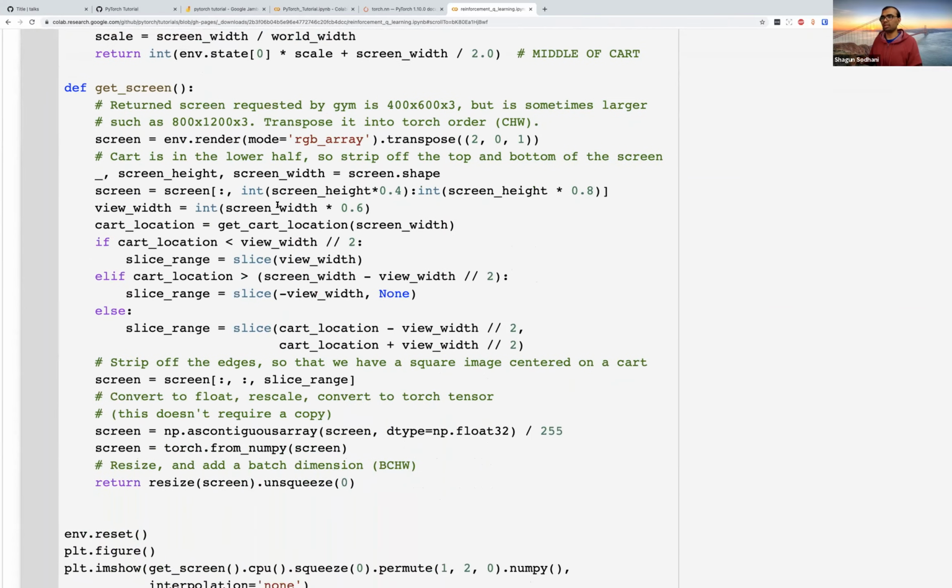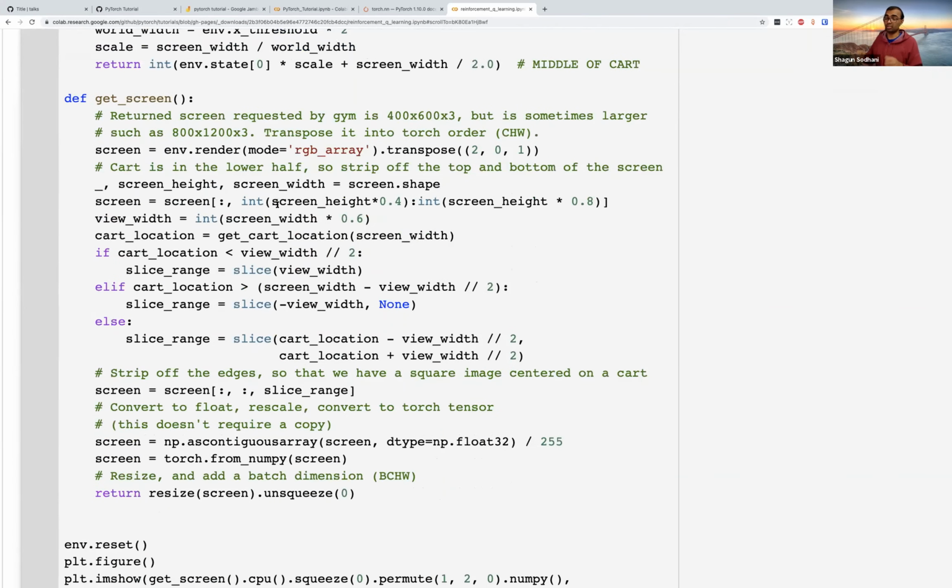There are some functions for rendering the images correctly. I think this notebook would not work in Colab because it requires you to render something. So you would have to run it locally because of the rendering step involved.